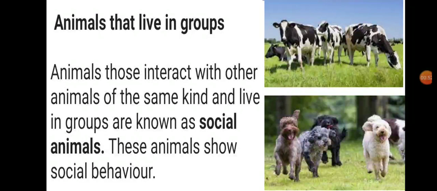Animals that live in groups. Animals that interact with other animals of the same kind and live in groups are known as social animals. These animals show social behavior. Students, when you go out of the house, you will see many animals move here and there in groups, like cow, buffalo, dogs, but they don't irritate humans because they know how to behave in society.